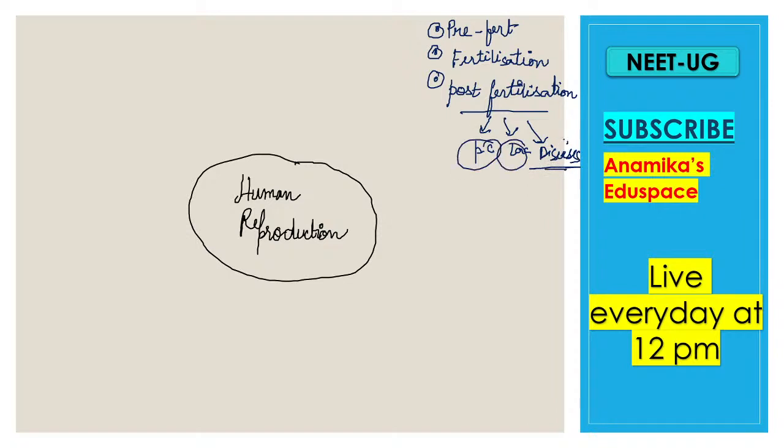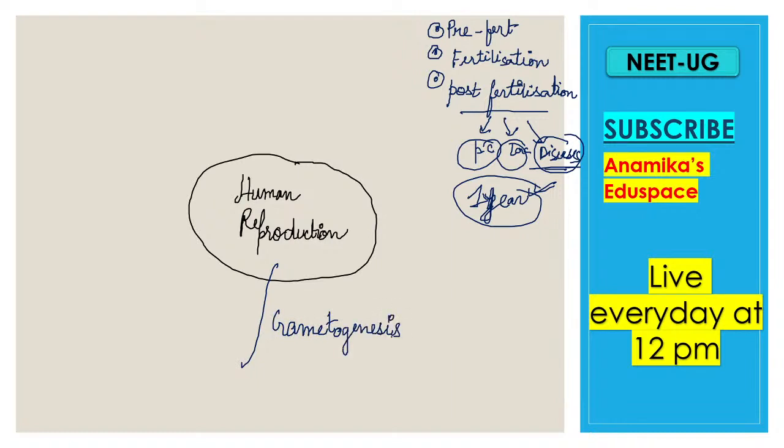Now the baby needs to be protected and cared for for a long time, about one year, to settle and sustain in this environment, in this world. Is it clear? So pre-fertilization events go through which stage? It will always go through gametogenesis, as it was going in the plants and in the lower groups of animals. Similarly, it will follow the same process in human reproduction also.